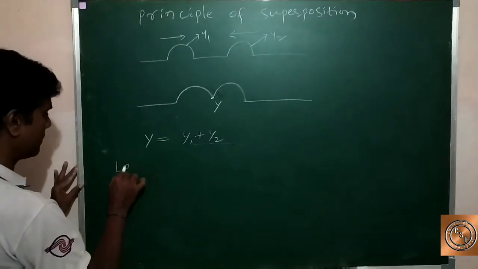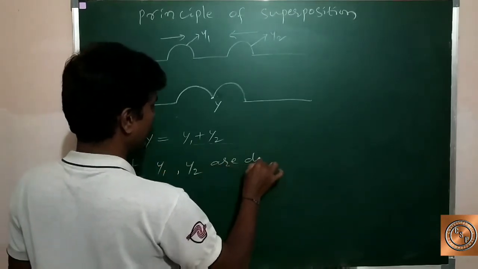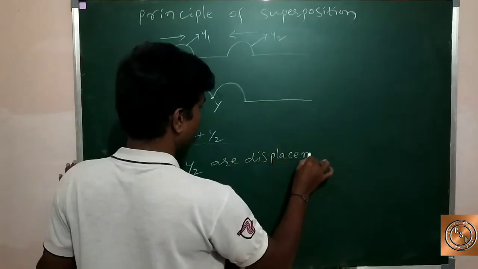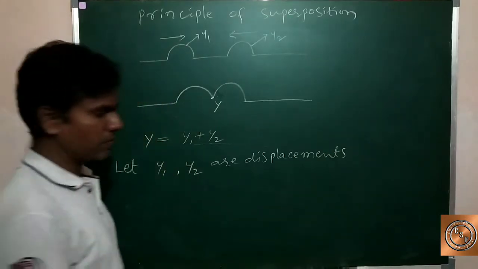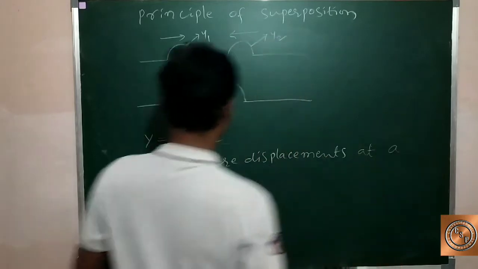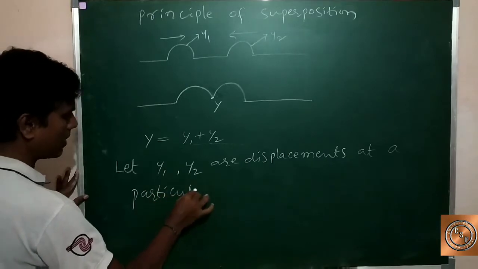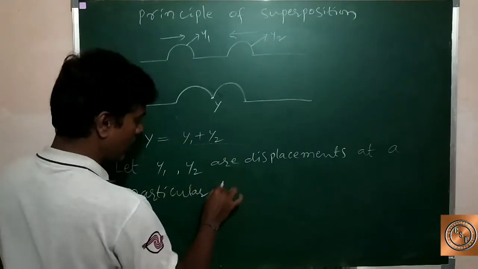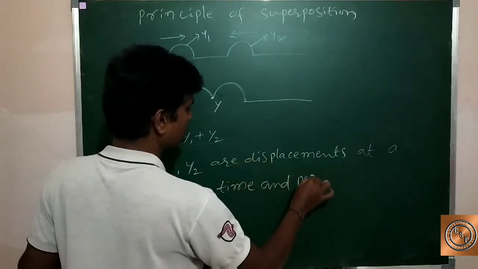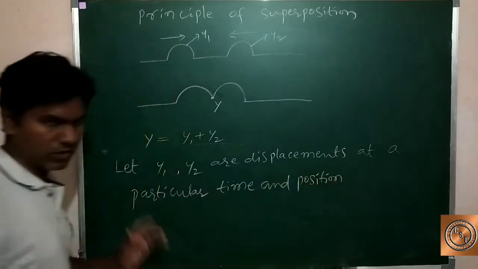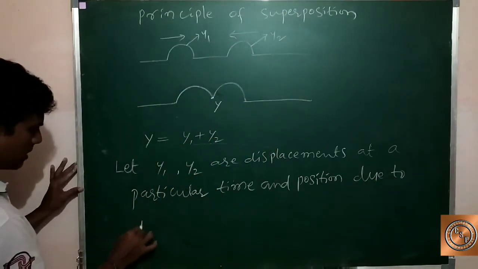Here y1, y2 are displacements at a particular time and position, due to individual displacements.